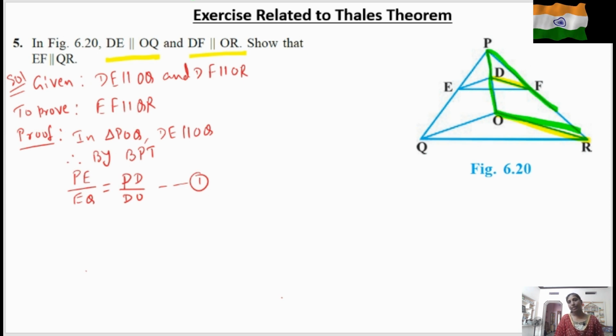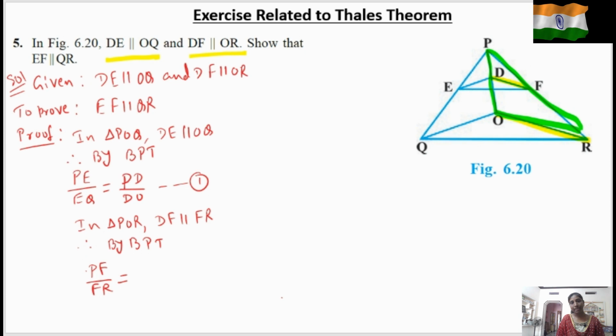In triangle POR, DF is parallel to OR. Therefore, by BPT, we can write PF by FR is equal to PD by DO. This is equation number 2.